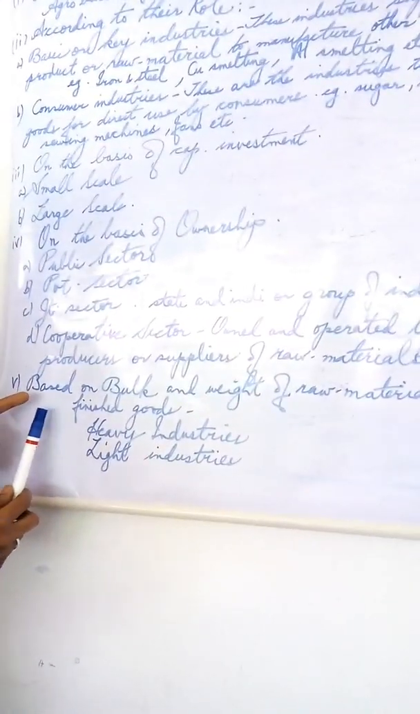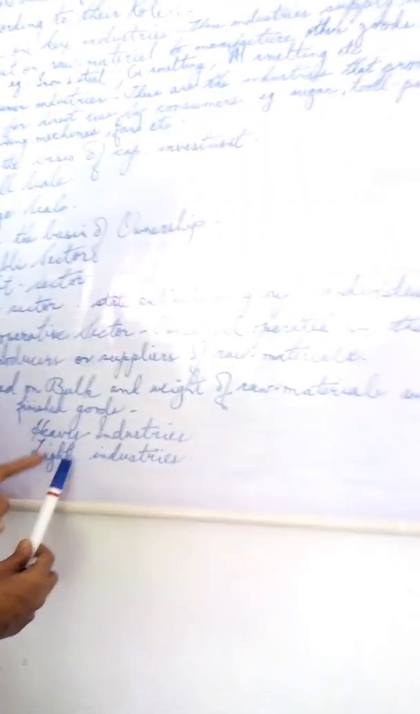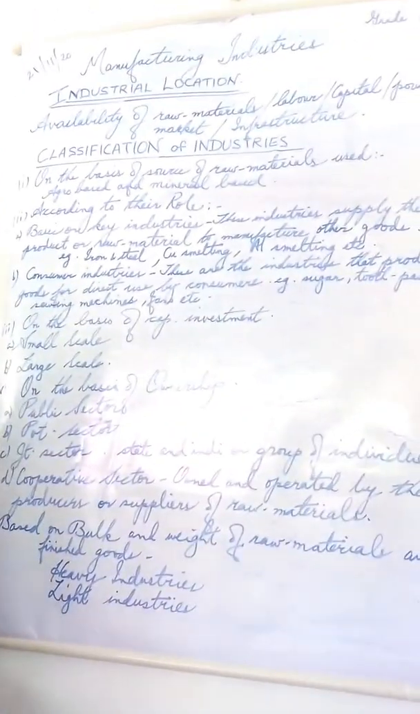Then the other categorization is on the basis of bulk: we have heavy industries and light industries. Okay, this is all about the classification of industries.